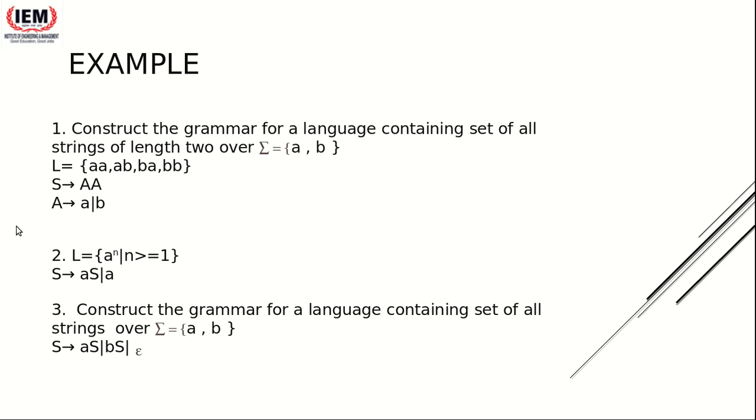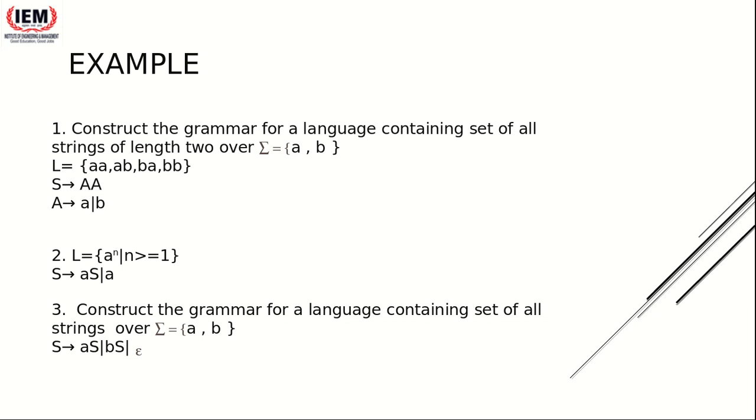Okay, now coming to the construction of grammar. Here is the grammar. Whenever I start constructing a grammar, I'll always start from the starting symbol. What is my starting symbol? Capital S. This is a convention. I always use capital S as my start symbol. So I'll start with capital S.